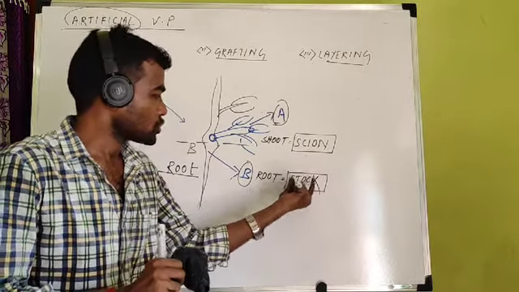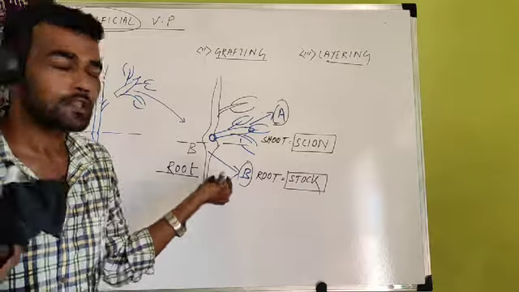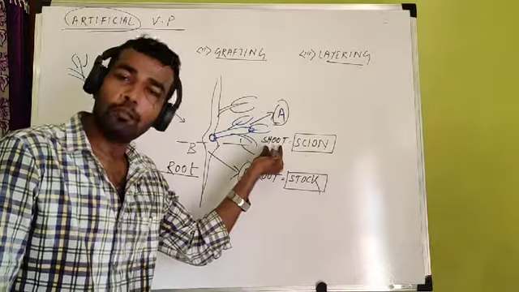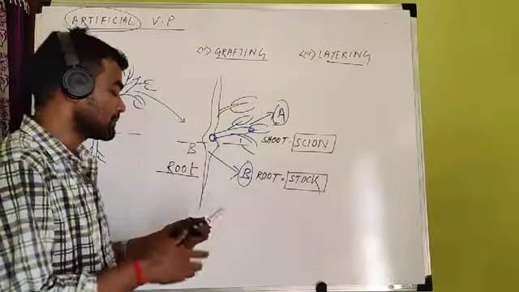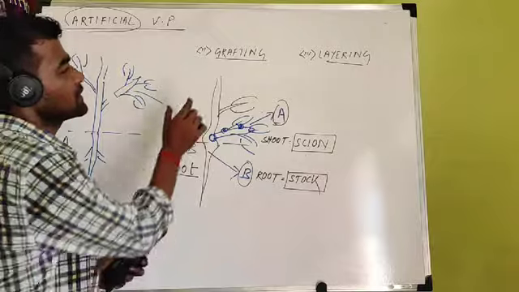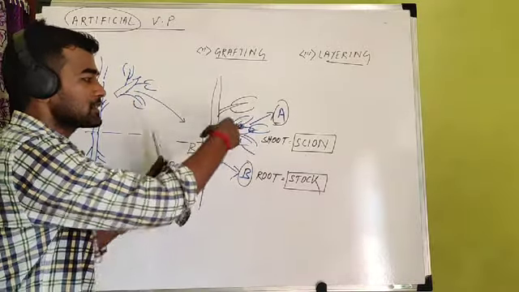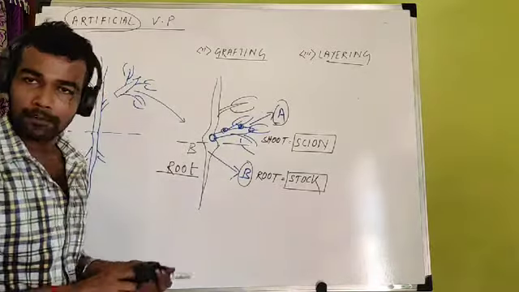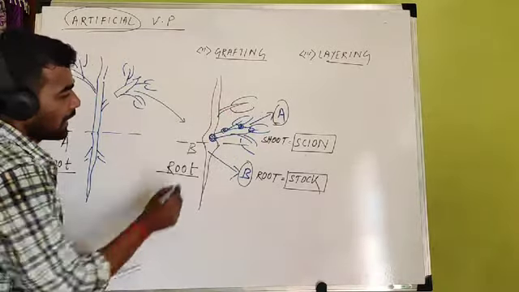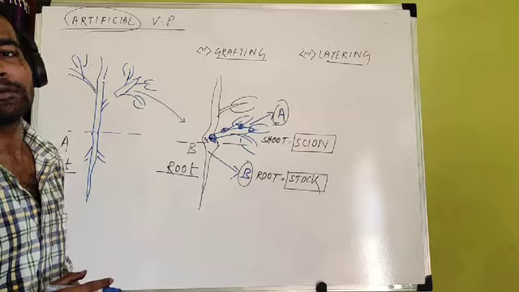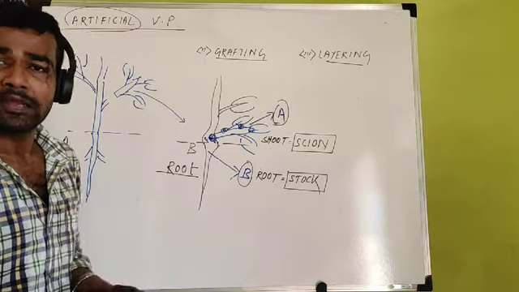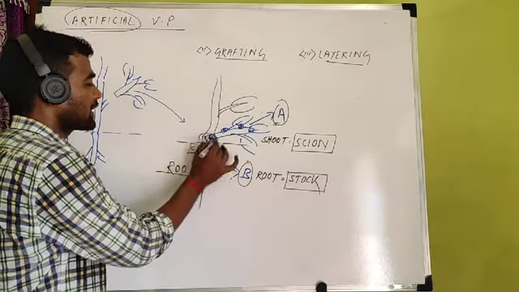What is the stock? The stock is the rooted portion. The stock is the rooted supportive portion, the root containing portion, and the stem is the shoot portion of a plant containing buds. Buds mean extra growth. It can contain a bud, which can give rise to a new branch. In grafting, the stem is taken from one plant and joined with the stock of another plant, and at the point of connection where the stock is connected to the stem, some clay is given. It is called grafting clay. It is prepared by taking soil, dung and water, all mixed, and that clay is given here. This is called grafting clay.